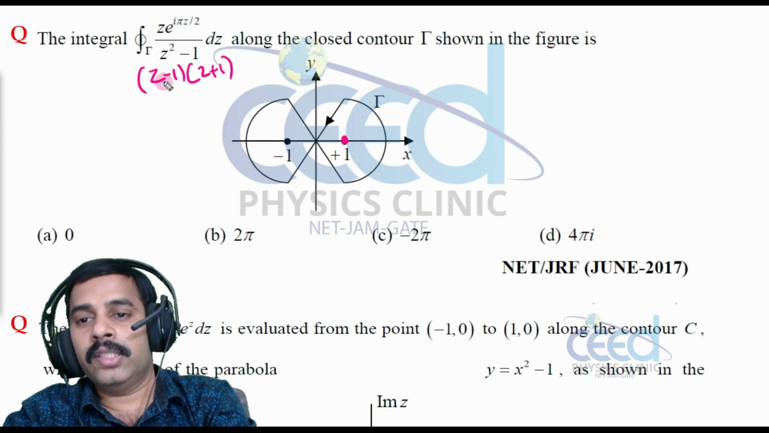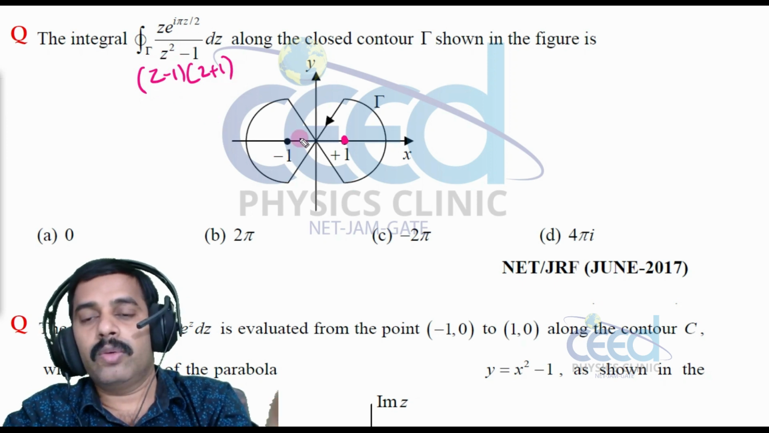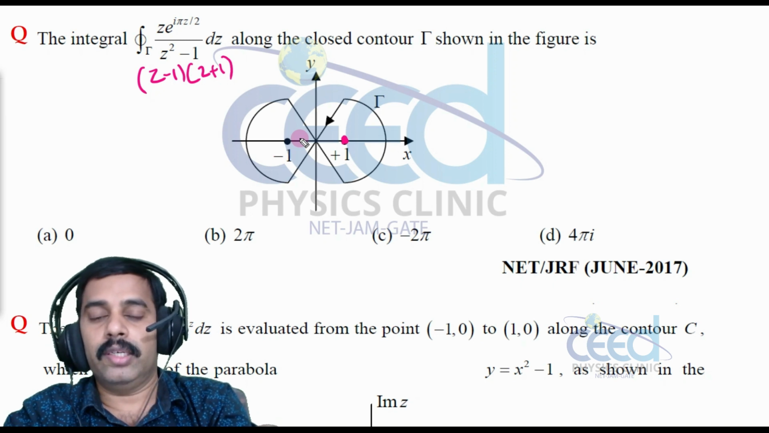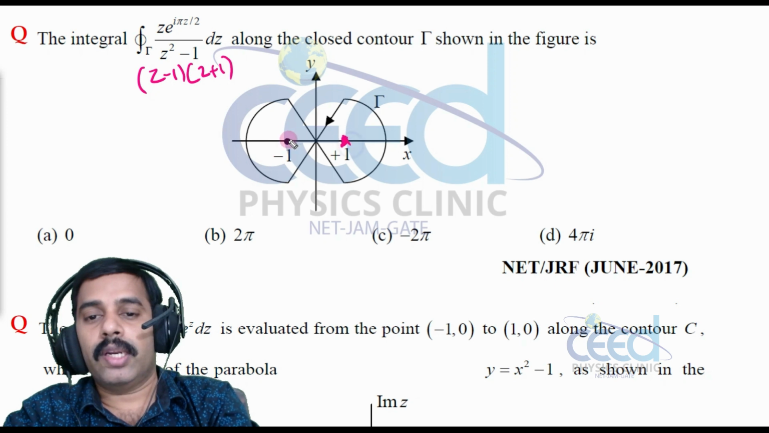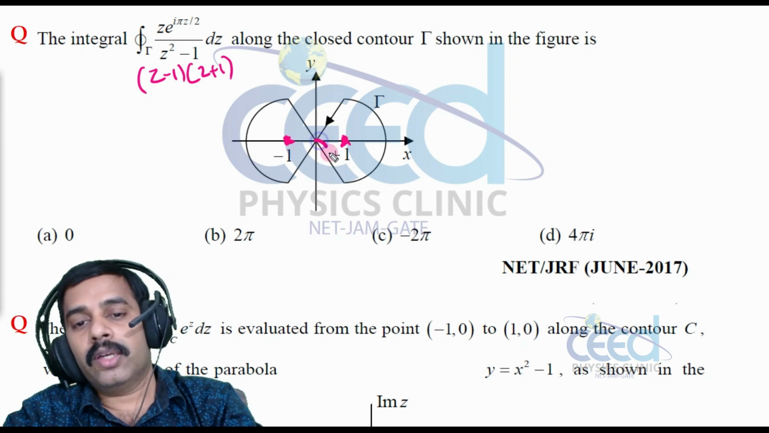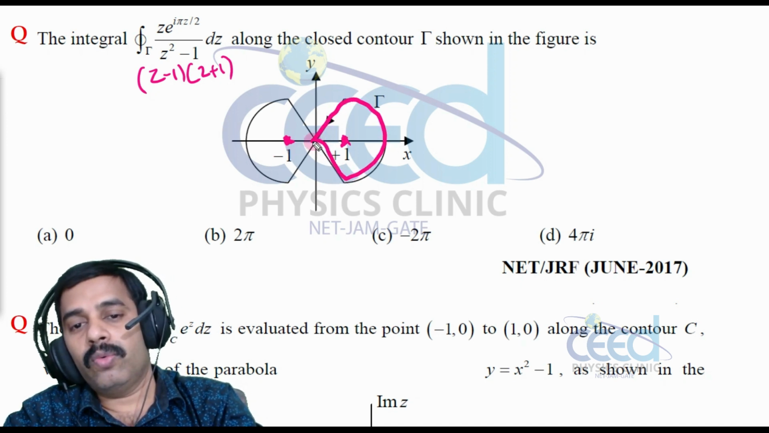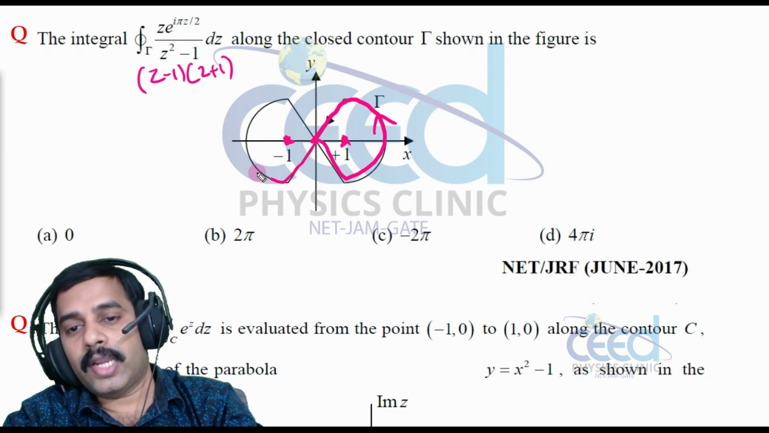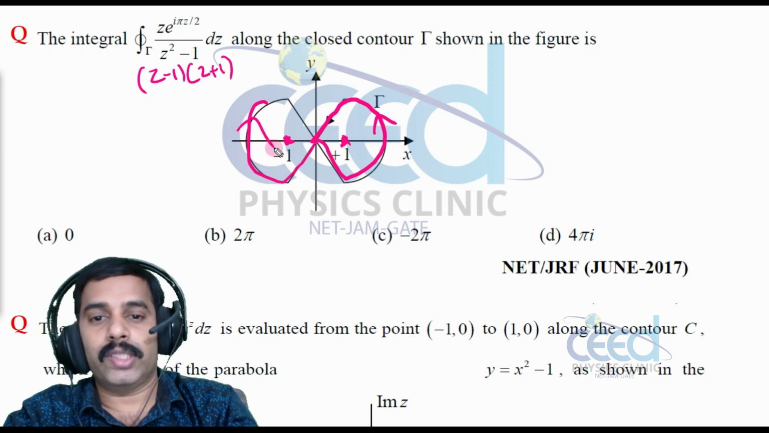At z equal to 1 this function is invalid, and at z equal to minus 1 also this function is invalid. So we have two poles, at plus 1 and minus 1. But the problem is that the contour here is in the anti-clockwise direction, and looking at this contour, it is like this, so this will be in the clockwise direction.